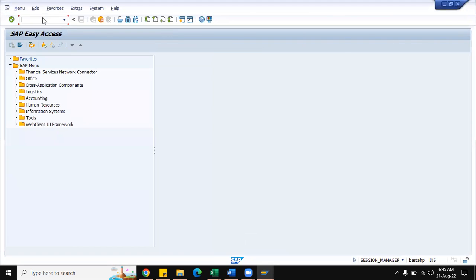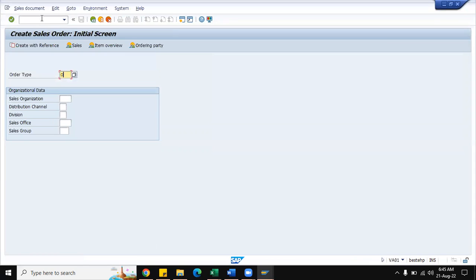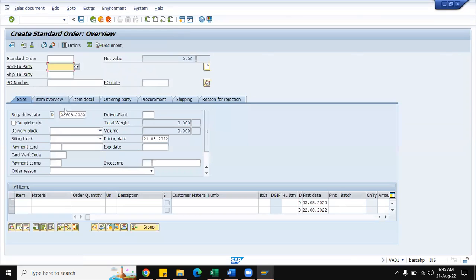So before going to that one, let us try to create a sales order, VA01 transaction. OR is the document type, sales organization 3000, distribution channel 10, and division 00. Whatever I'm explaining here, you can also try in your standard system. So he is the customer, the intercompany customer, and the material is SD1025.